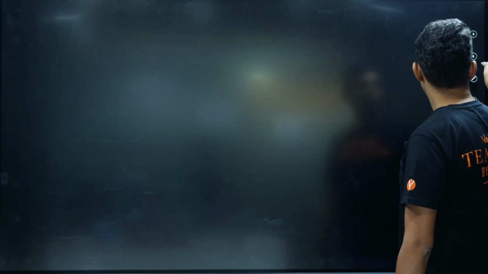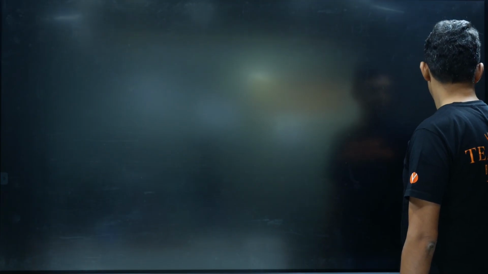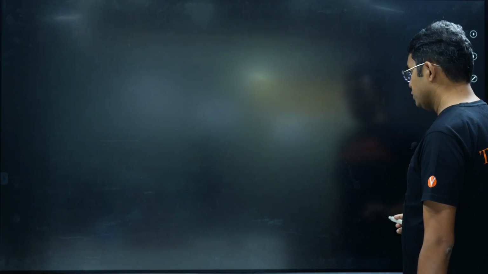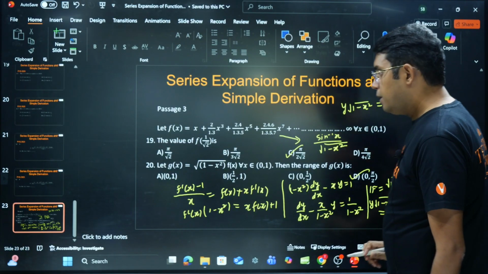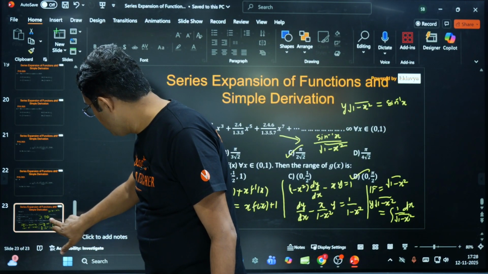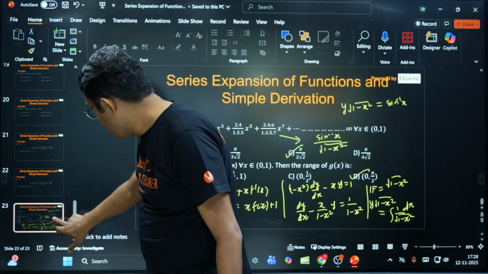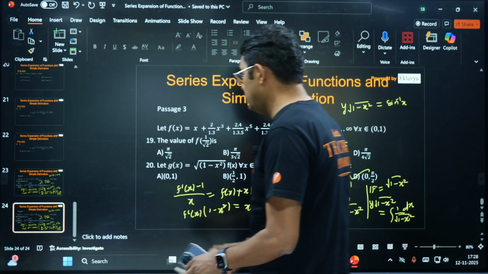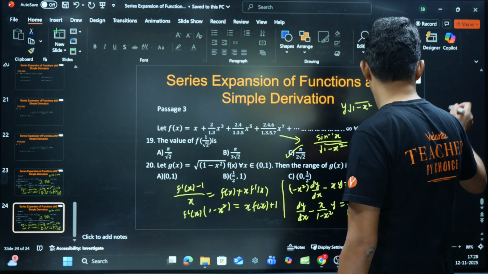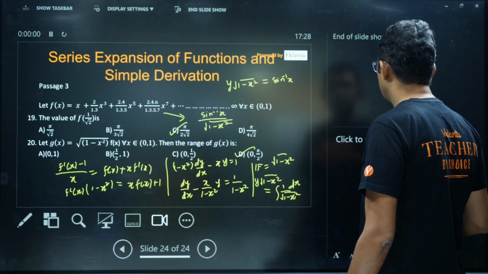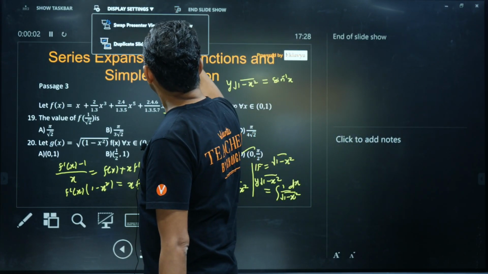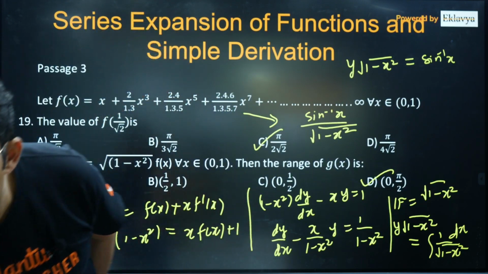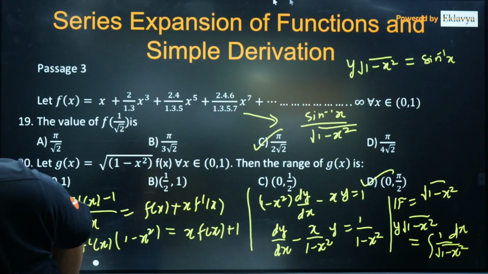Oh, okay, I got it. So I will close it, and how can I insert a slide, duplicate slide? Yeah, that's good. Actually that was my last slide, that's why it is creating the problem.